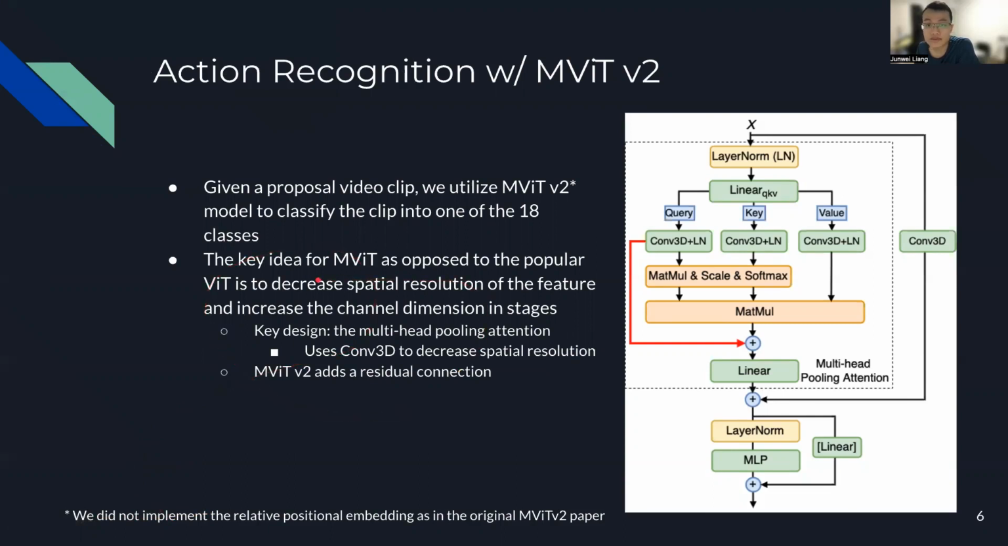The key idea for the MViT model, as opposed to the popular ViT vision transformer, is to decrease the spatial resolution of the features and increase the channel dimensions in stages in order to achieve a better speed-accuracy trade-off. The key design is the multi-head pooling attention, which uses 3D convolution to decrease the spatial resolution. Here, MViT V2 adds a residual connection, as the red arrow shows, to the original design.